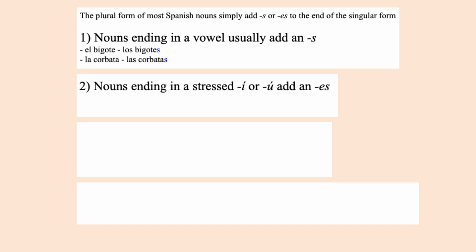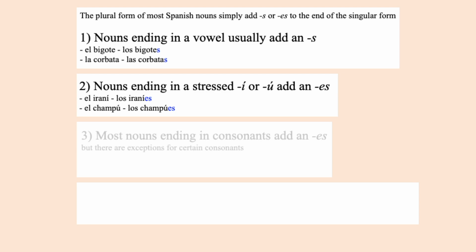Nouns that end in a stressed i or u add an es. El iraní, los iraníes, the Iranians, referring to the people from Iran. El champú, los champúes, the shampoos.